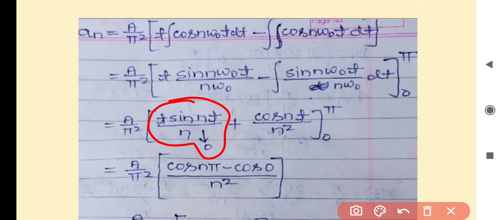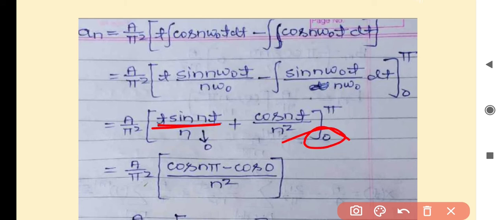so t sin n pi for all the values of n, either n is even or it is odd or n may become 0, for all the values of n sin n pi is 0, and minus 0 into sin 0. Again when we will put lower limit it is 0, so when we will put upper limit minus lower limit it will become 0 minus 0. So this term is always 0.